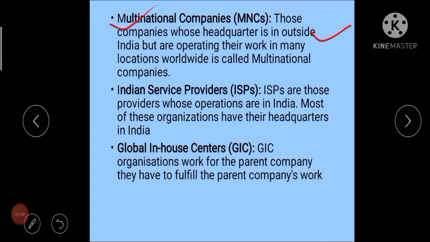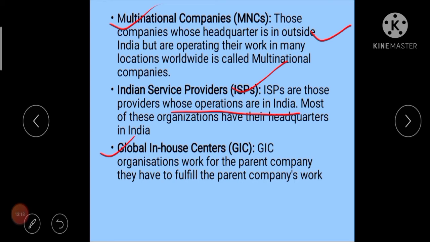The next one is Indian service provider. The companies which have their base office in India only are known as Indian service providers. ISPs are those providers whose operations are in India. Most of these organizations have their headquarters in India only. If the headquarter of a company is in India, then it will be known as an Indian service provider. If the headquarter is outside India, then it will be known as a multinational company.